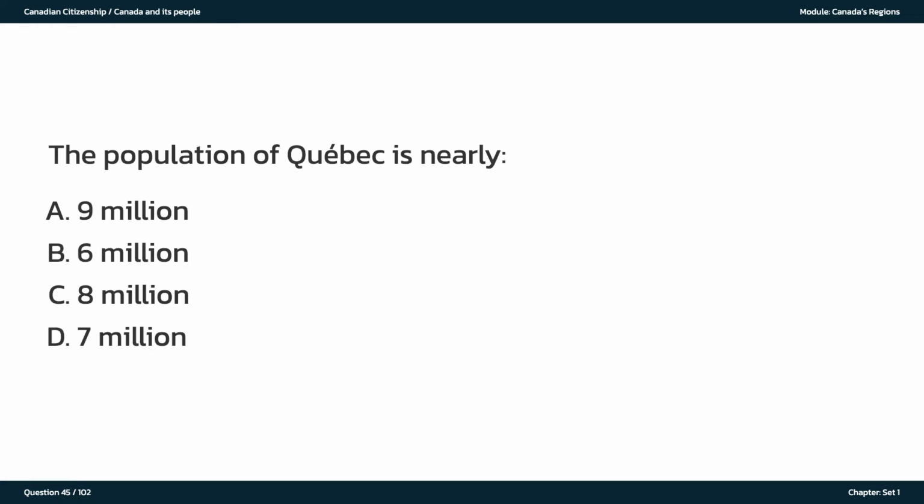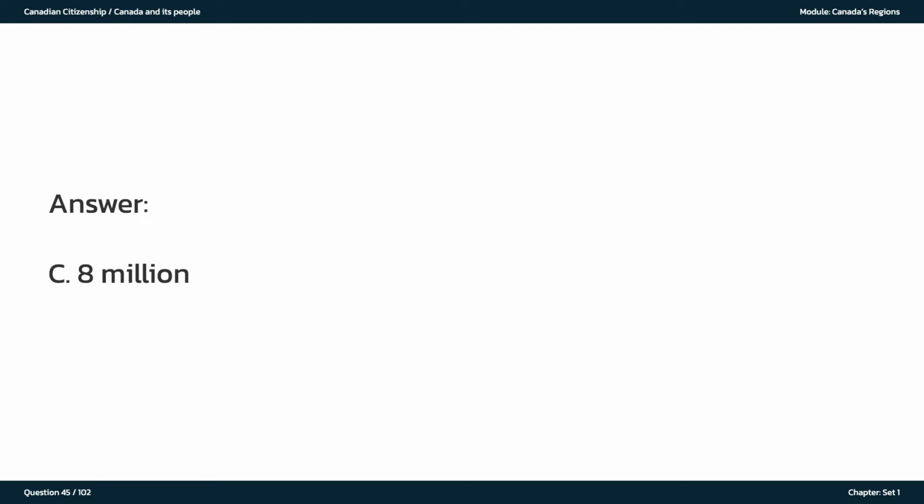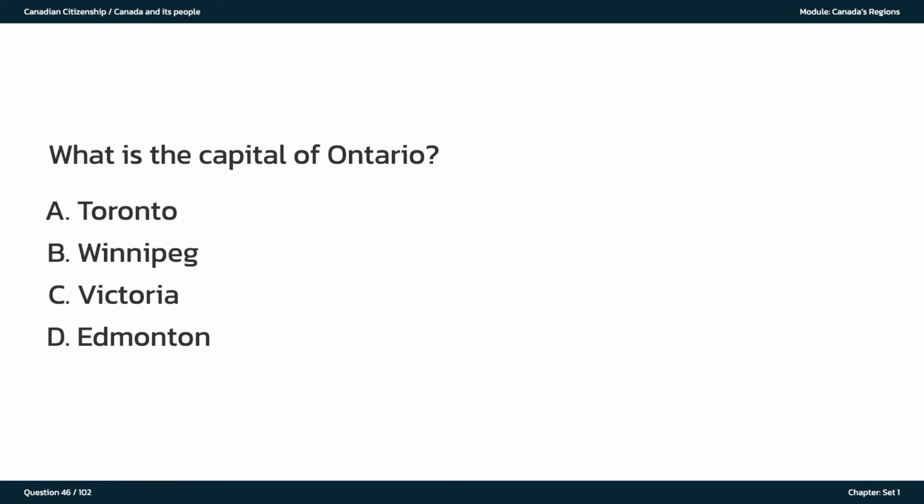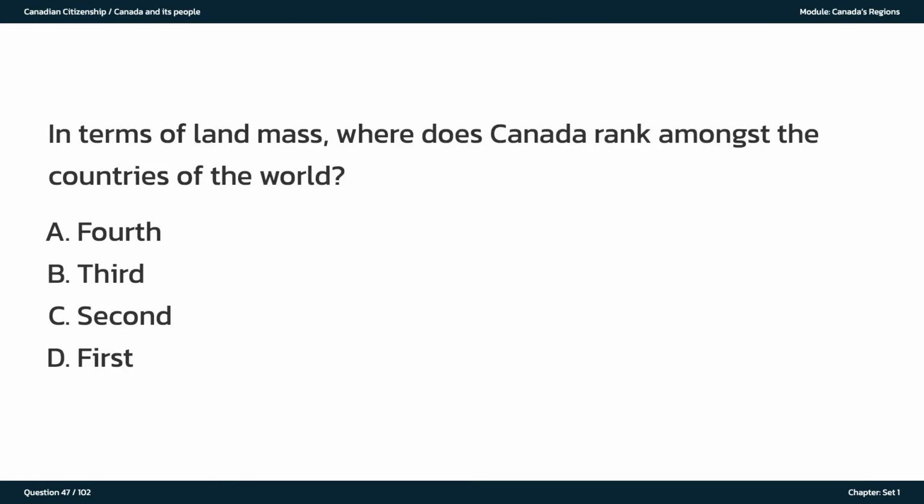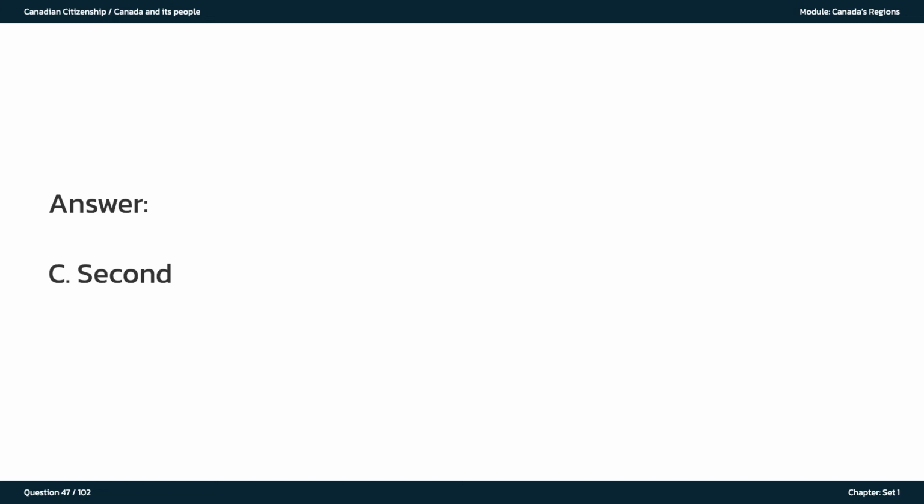The population of Quebec is nearly A. 9 million. B. 6 million. C. 8 million. D. 7 million. The answer is C. 8 million. What is the capital of Ontario? A. Toronto. B. Winnipeg. C. Victoria. D. Edmonton. The answer is A. Toronto. In terms of land mass, where does Canada rank amongst the countries of the world? A. 4th. B. 3rd. C. 2nd. D. 1st. The answer is C. 2nd.